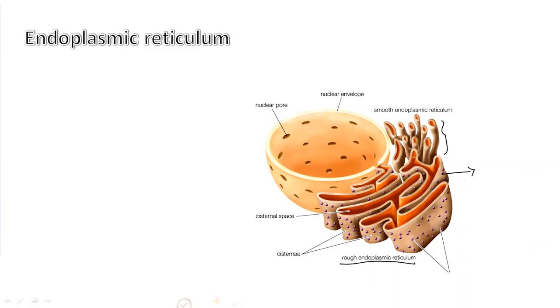As the structure differs, the functions of the smooth endoplasmic reticulum and rough endoplasmic reticulum vary. We can shortly call smooth endoplasmic reticulum SER. So this SER helps in the synthesis of lipids, and SER helps in detoxification of drugs, especially in the liver cells.